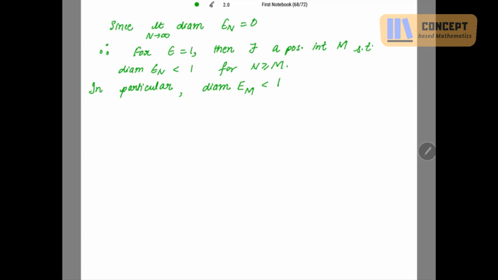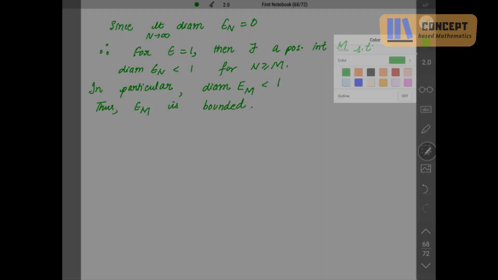So thus Em is bounded because it has its bounds, right? Now what actually is Em? From where does this Em start?